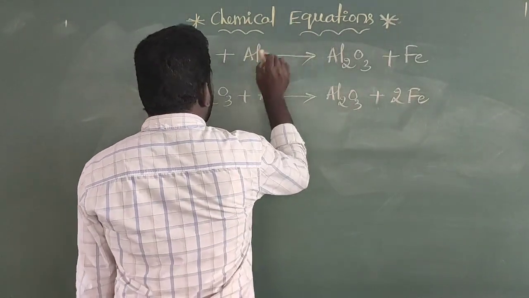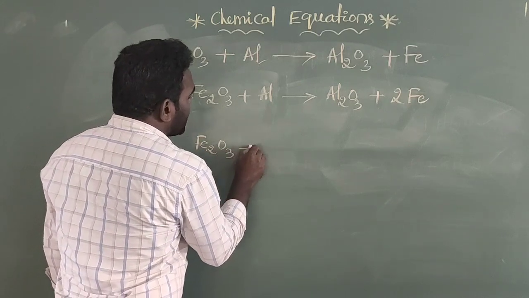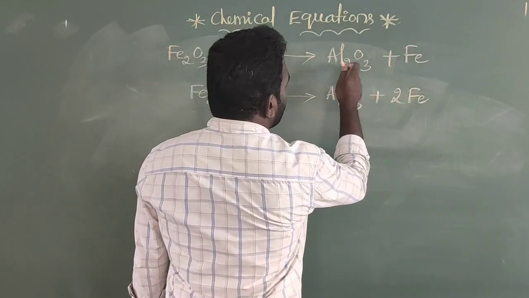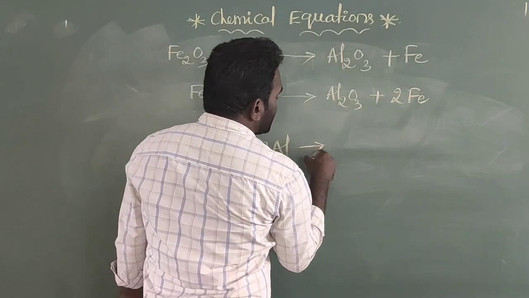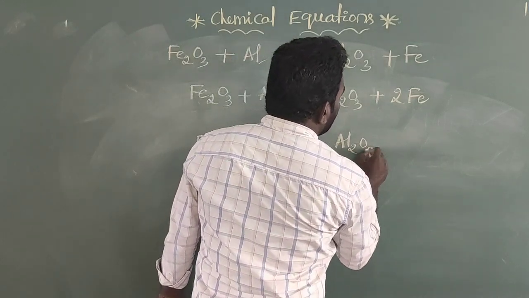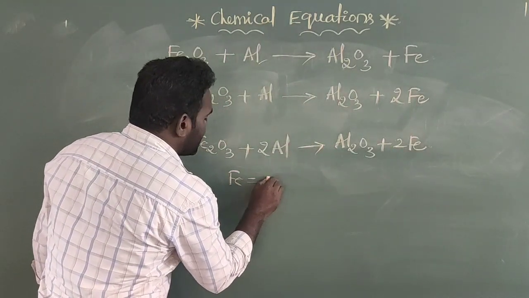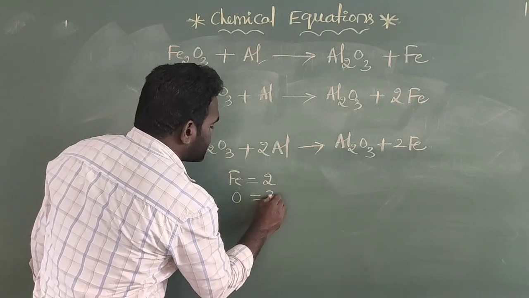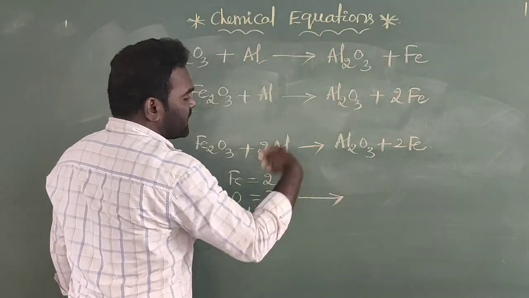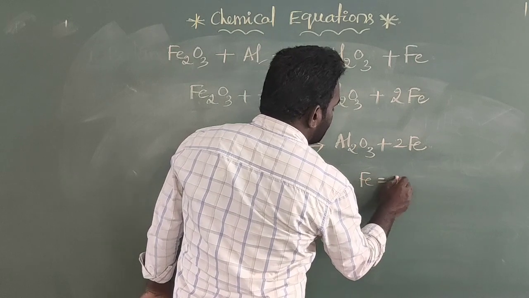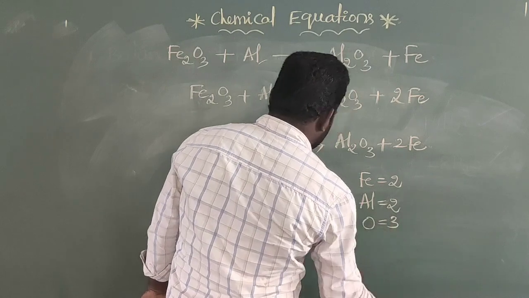Coming to the next one, the aluminium. In the next step I am writing Fe2O3 plus aluminium. Here the number of aluminium atoms is only 1, but here it is 2. So I am multiplying this one by 2, giving Fe2O3 plus 2Al gives rise to Al2O3 plus 2Fe. Now you can see in the reactant side there are 2 iron atoms, 3 oxygen atoms, and 2 aluminium atoms. Now compare with the product side also: 2 iron atoms, 2 aluminium atoms, and 3 oxygen atoms.